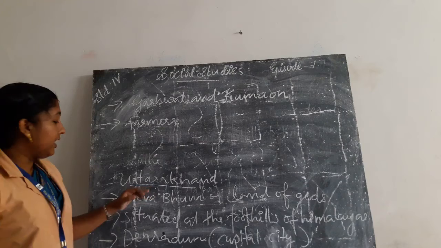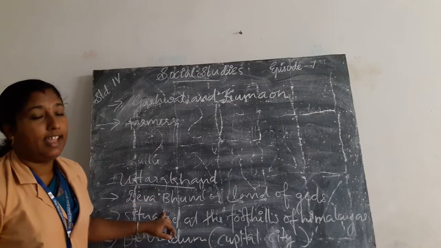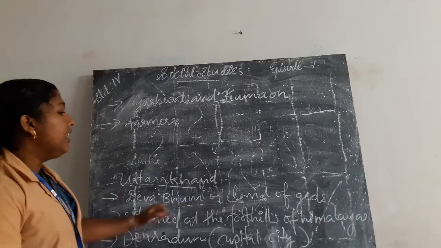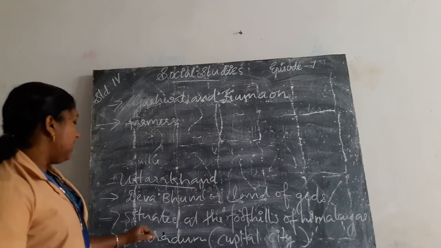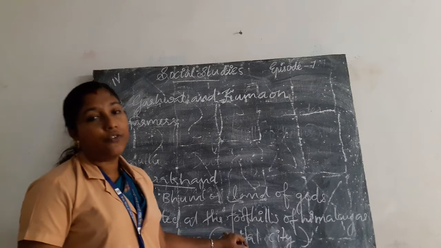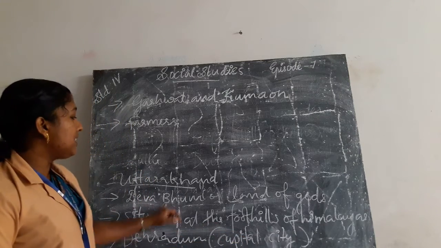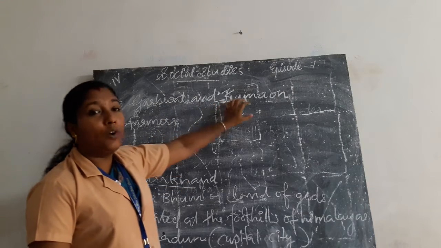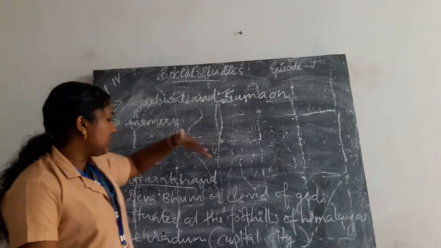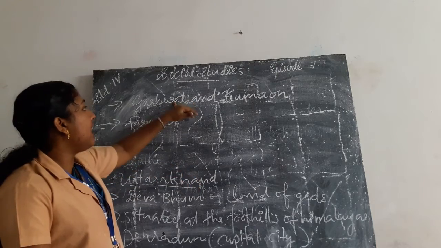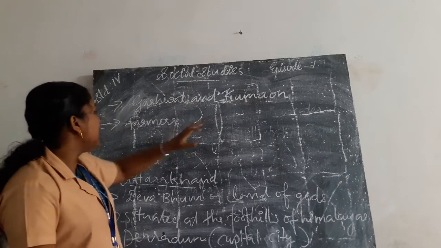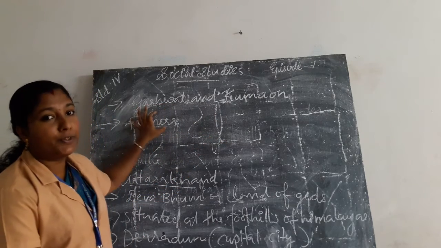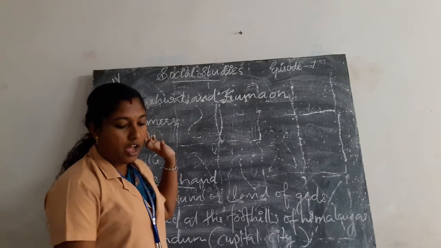Once again about Uttarakhand. Uttarakhand is also known as Devabhoomi or land of gods. It is situated at the foothills of the Himalayas. Dehradun is the capital city of Uttarakhand. It includes Garhwal and Kumaon hill regions. Most of the people who live in Uttarakhand are farmers.